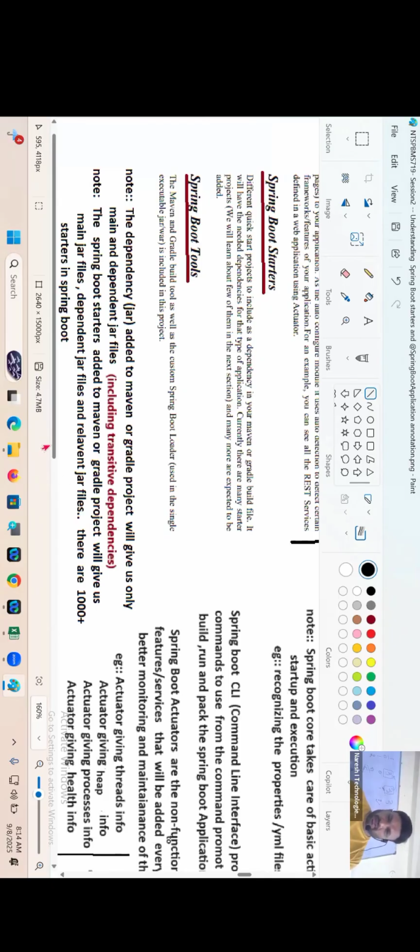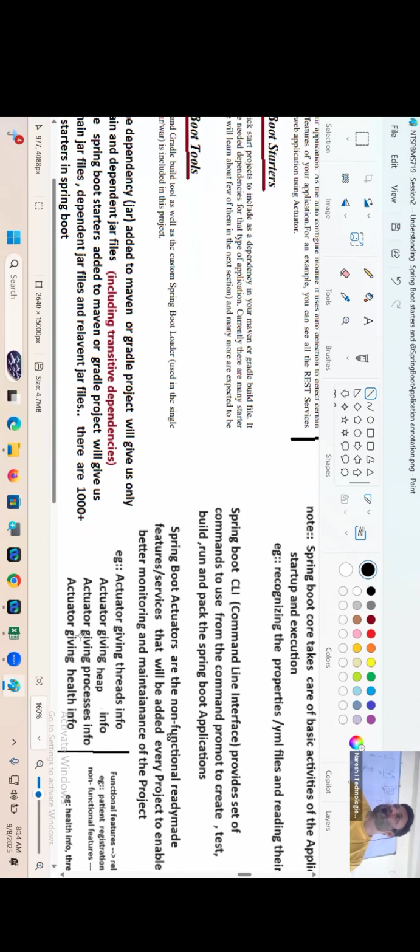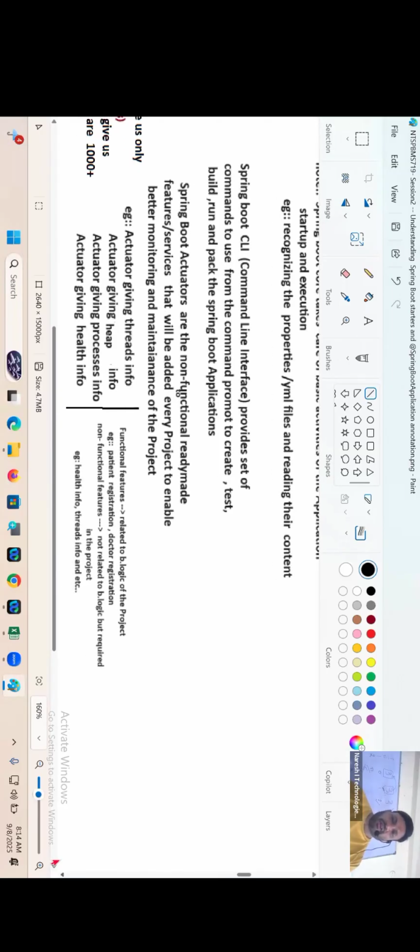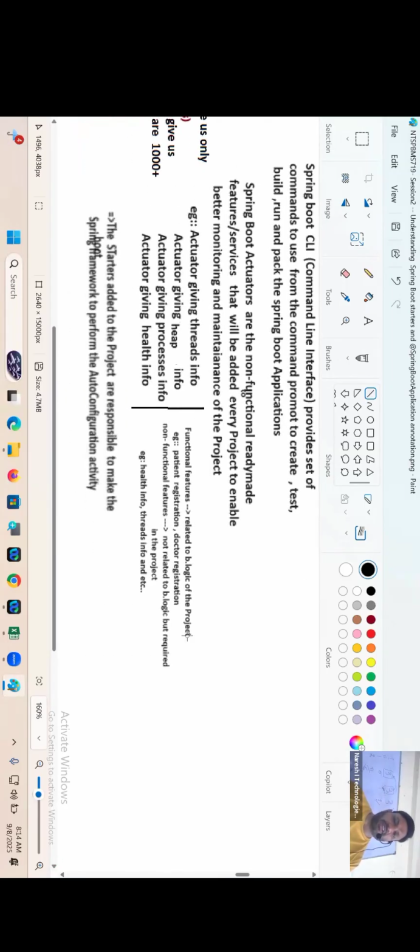Super. Yes. Actuators deal with what? Non-functional features. Here everything is kept, guys. Actuator gives threads info, heap info, process info, health info. Side 2 that I also wrote what? Functional features related to the business logic of the project. Patient registration, doctor registration. Non-functional features are not related to the business logic but required in the project. Health info, threads info, and etc. Are you getting my point, my dear? Come on. Okay.